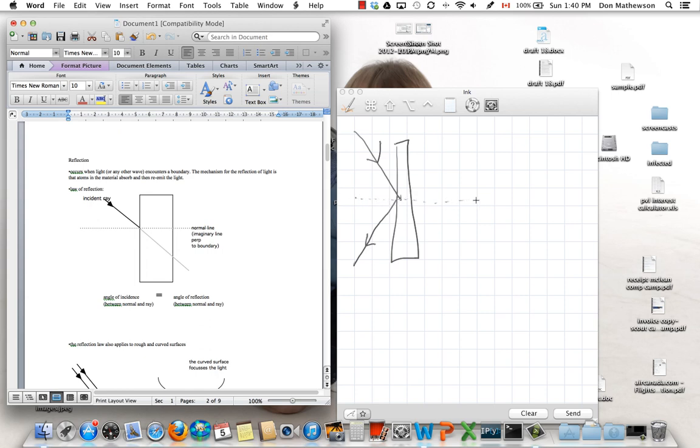If we consider this imaginary normal line, which is perpendicular to the surface, then this angle here, which we're going to call the angle of incidence I, is always going to equal the angle of reflection, which we'll call R. This is the law of reflection. Angle of incidence equals angle of reflection.